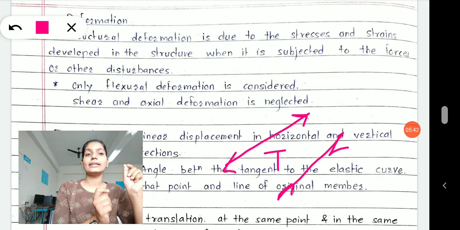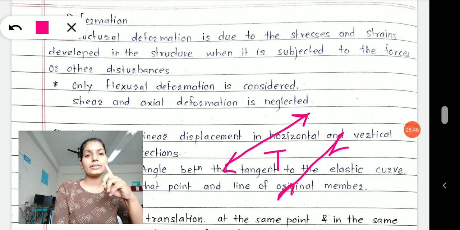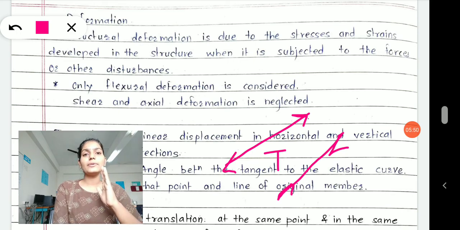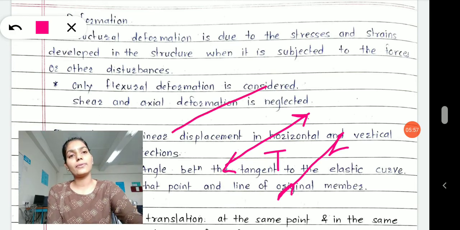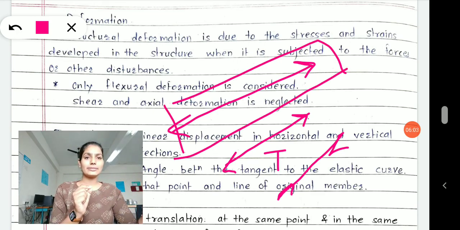Pin-jointed truss members. Now those pin-jointed truss members, in the analysis part I have told you, are under axial behavior. What is axial behavior? The axis of force is passing through the axis of your member. The force is passing through the axis of your member.